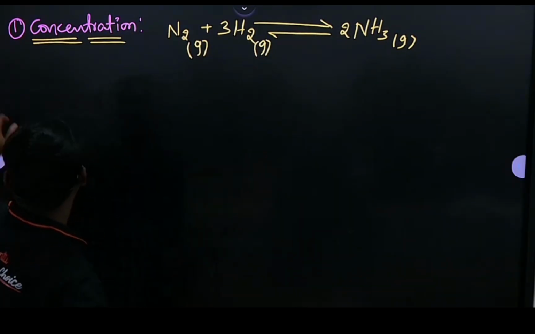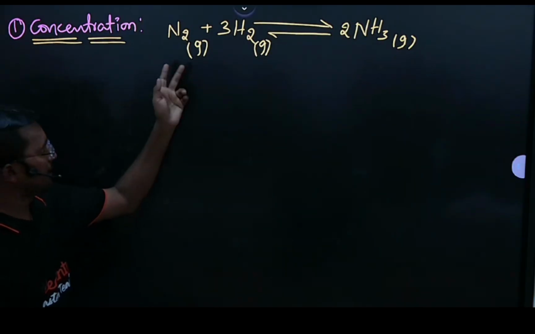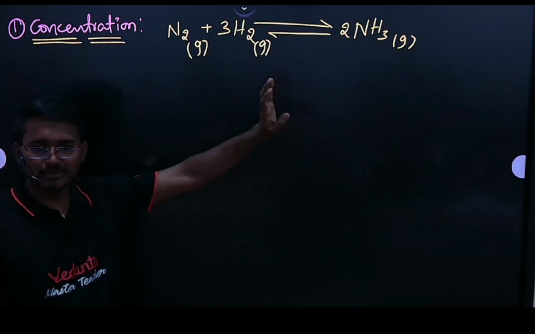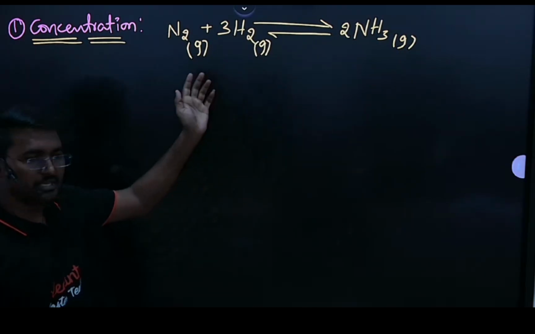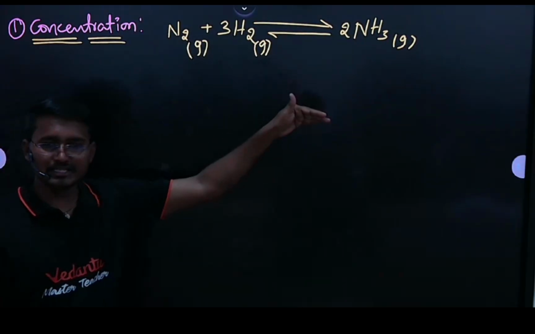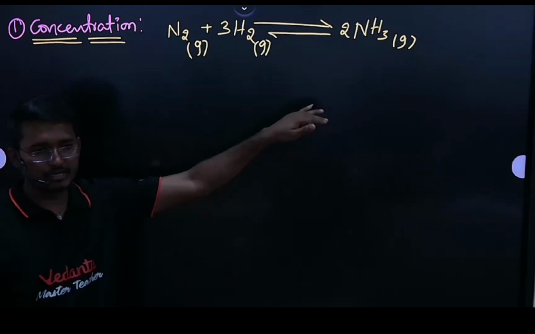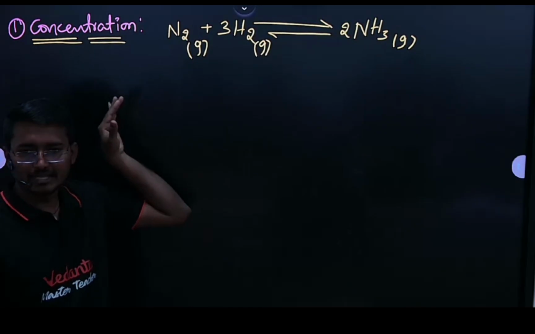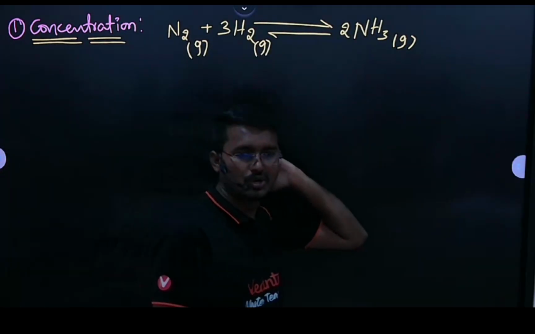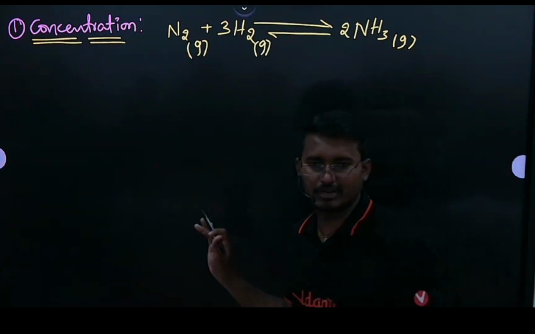So see here, this is the ammonia reaction. In this reaction, nitrogen reacts with hydrogen, then formation of ammonia will take place, right? So what is my intention here? The system is in equilibrium. Whatever the forward reaction is, that is equal to the backward direction. Okay, forward reaction is equal to backward reaction, or the rate of reaction towards forward is equal to the backward rate of reaction. Clear? So that is a reversible reaction.